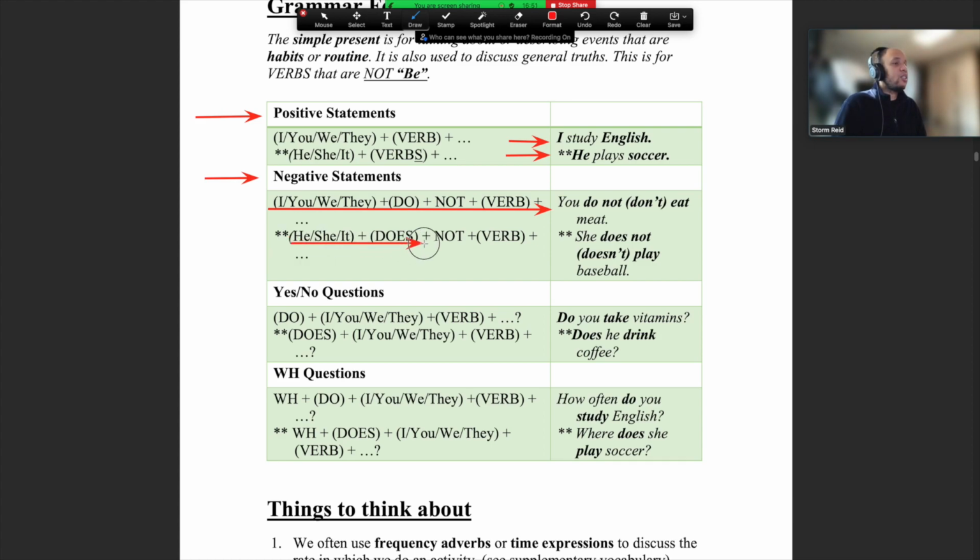He, she, it does. Okay, so again, it's the same sort of idea, right? Do we have to add an ES? Does. Okay, so he, she, it does not. And then here, you see, very important, guys, this verb is the same. Okay, it's not verb plus S. It is just a regular verb with no extension. We don't need to use an ES or an S or IES, okay? Because we already put it here.